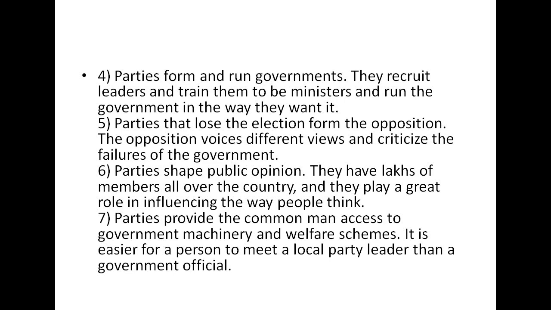So it is much easier for a person to meet the local party leader, and they can meet their needs and demands better than any government official can for them. So that's how these local parties and local party leaders help them, and they gain votes according to how they solve their problems. They gain their trust, and then they take their votes.